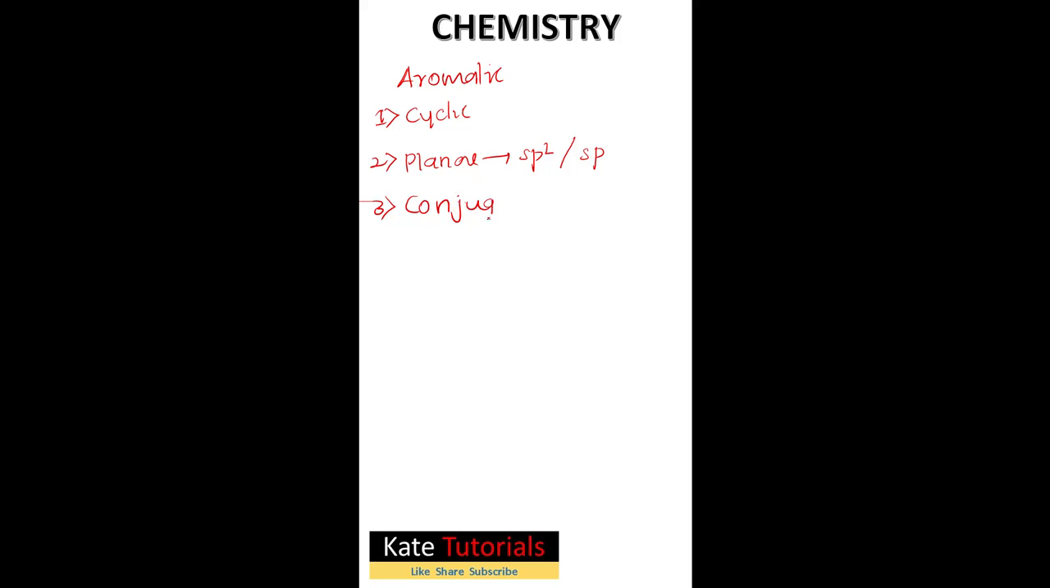What is this conjugation? Always we say double bond, single bond, double bond, single bond, double bond. We call it conjugation. But here conjugation should be in a cycle only, because the first condition is cyclic. So if I have a benzene ring, it is aromatic. Why is it aromatic? It is cyclic, and here double bond, single bond is there. Next double bond comes, again single bond, then double bond comes. So it is aromatic.